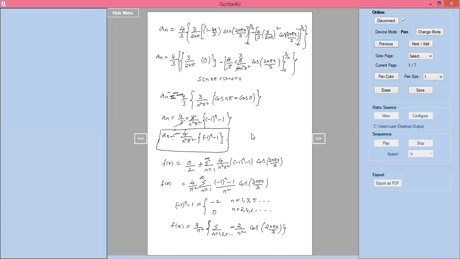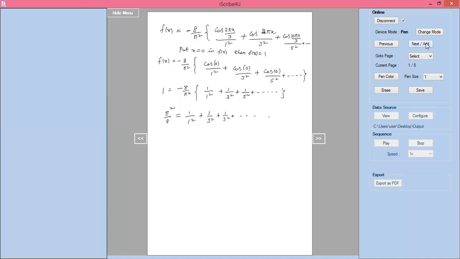So in the answer also you have to put here. Directly you will get plus 4 by pi square you can keep here. Next sheet you can take, here put, this is plus, this is also plus, this is also plus. So finally you will get pi square by 8.